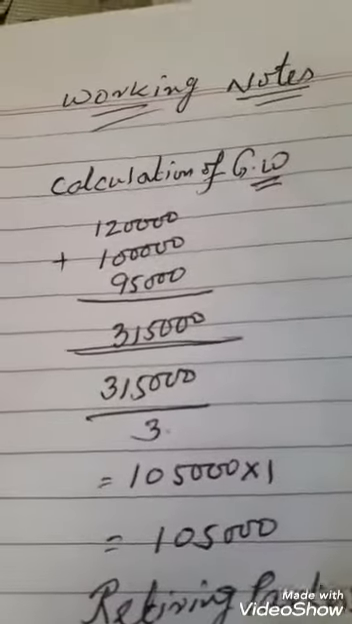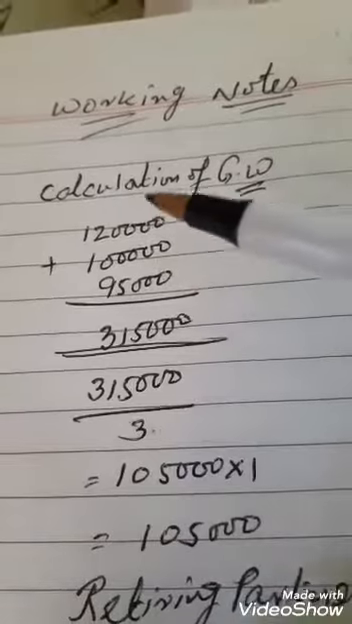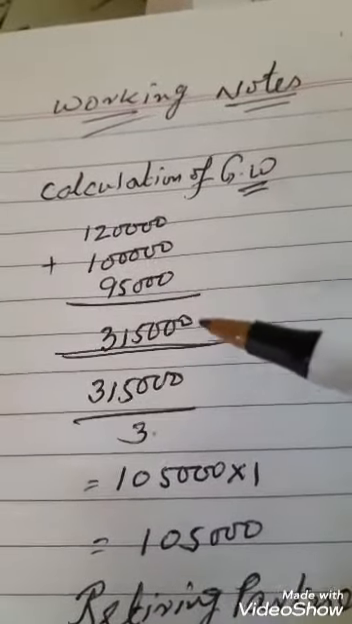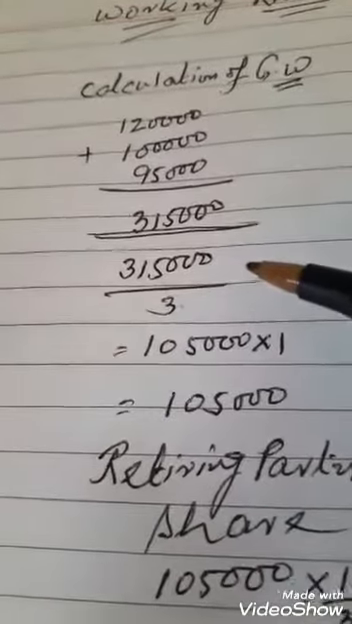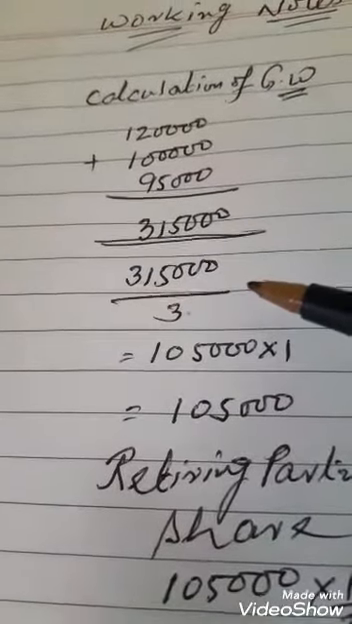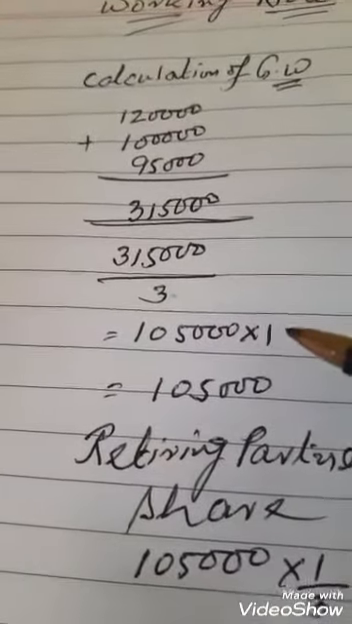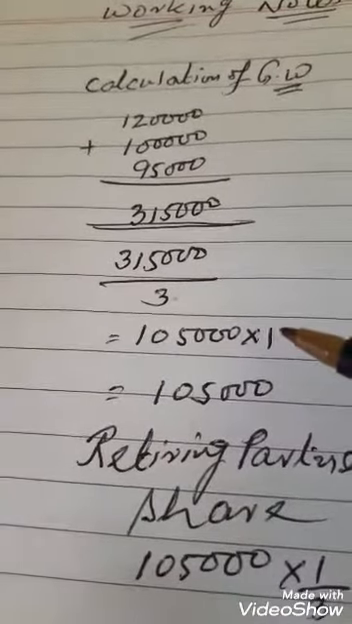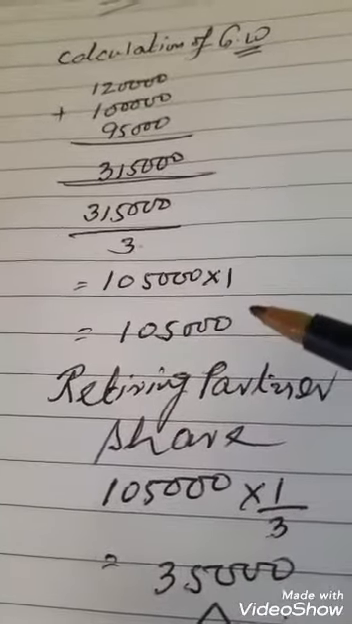Here is the working out of the calculation of goodwill. The profit of all 3 years is added, that is 3,15,000. Then we will find the average, divided by 3 because the profit of 3 years is given. Then the number of years' purchase, in your question it is 1 year. Again the result is 1,05,000.